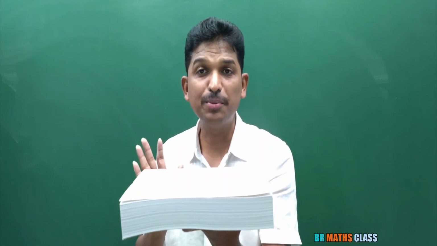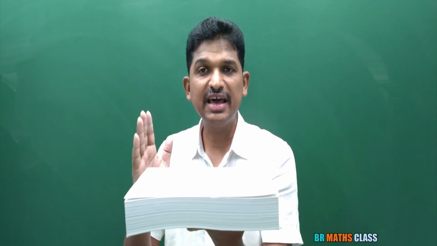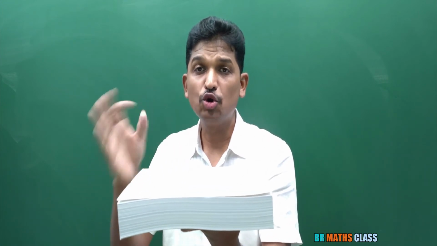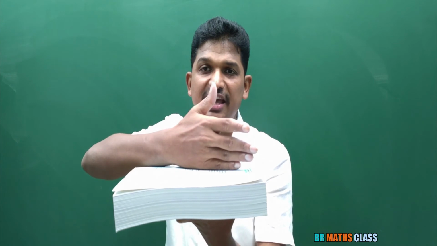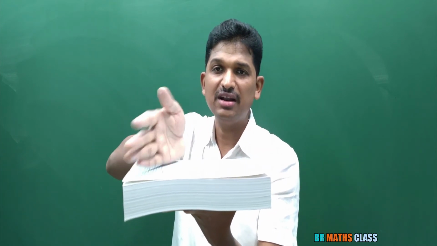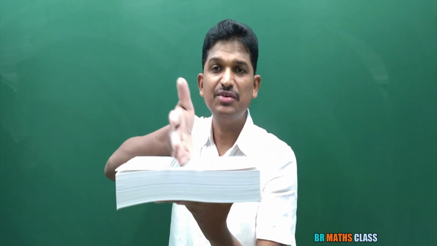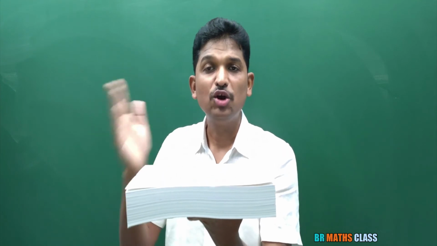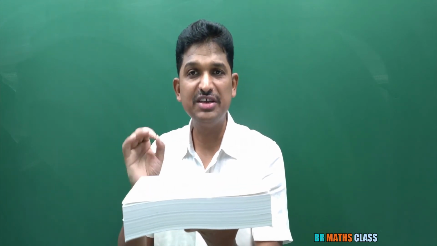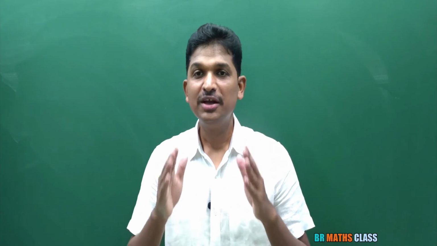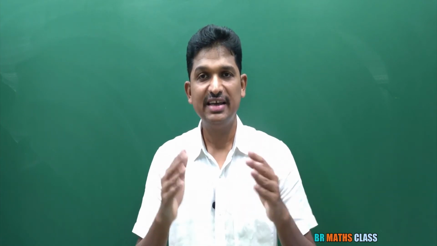What is the definition of coplanar vectors? The vectors which lie on the same plane are called coplanar. Suppose I take three vectors, A bar, B bar, C bar, like this in this plane. The vectors which lie on the same plane are called coplanar vectors. I hope you understand what we learned in this class.